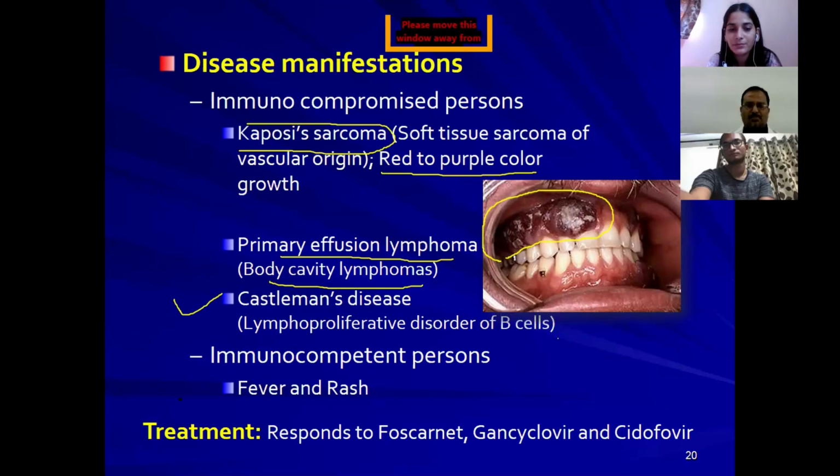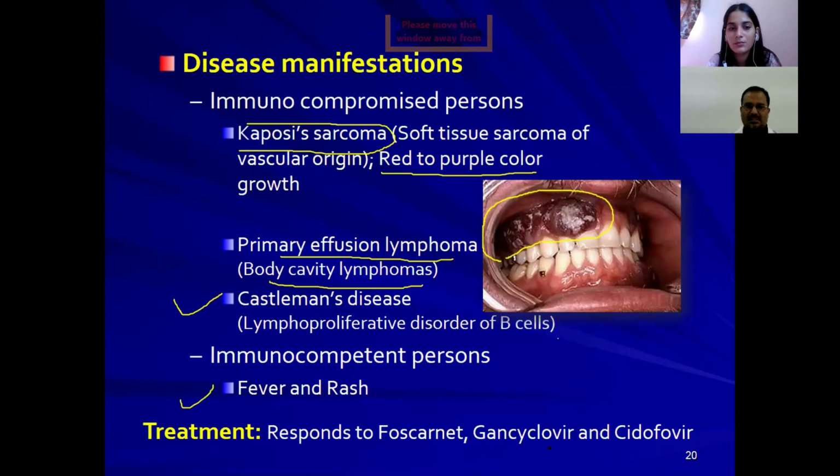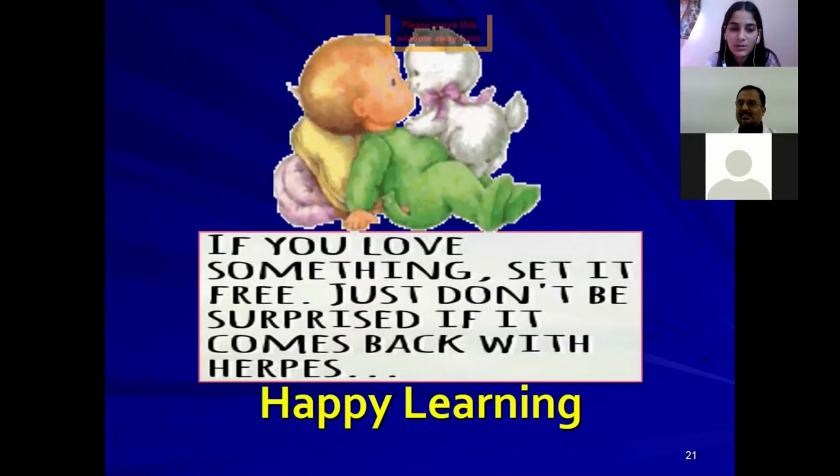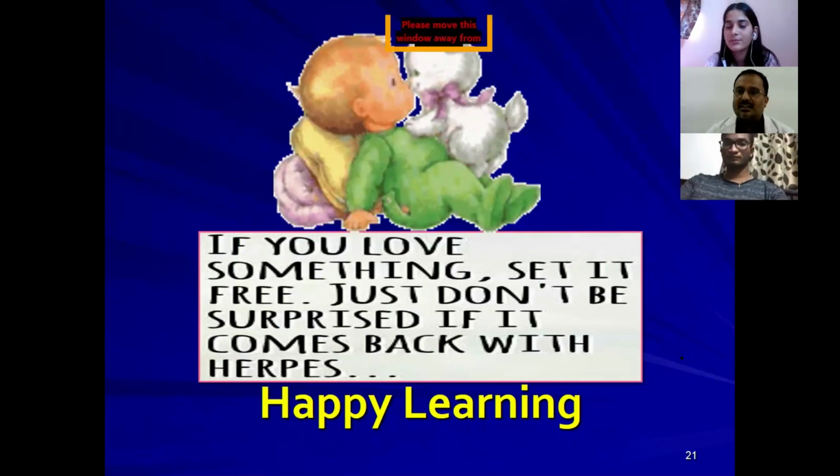Immunocompetent individuals simply suffer with fever and rash, whereas HIV or immunocompromised individuals suffer with all these kinds of things. For treatment, there is a response to foscarnet, ganciclovir, and cidofovir. And this is about the beta herpesvirinae and gamma herpesvirinae. Thank you very much.